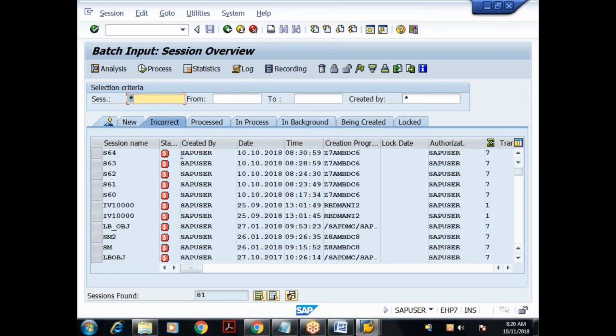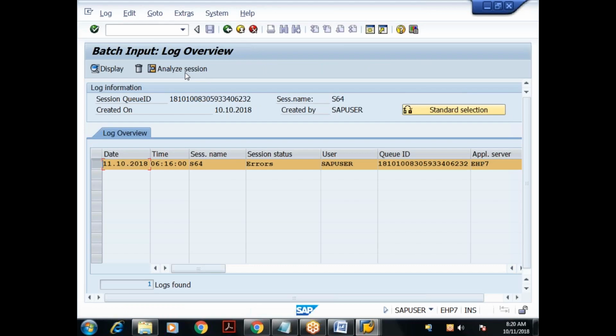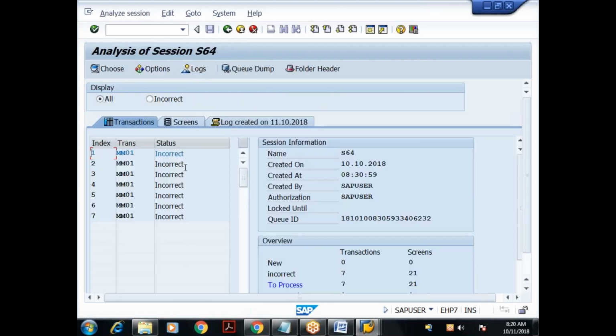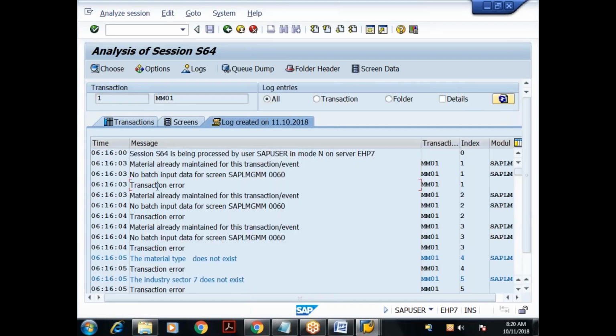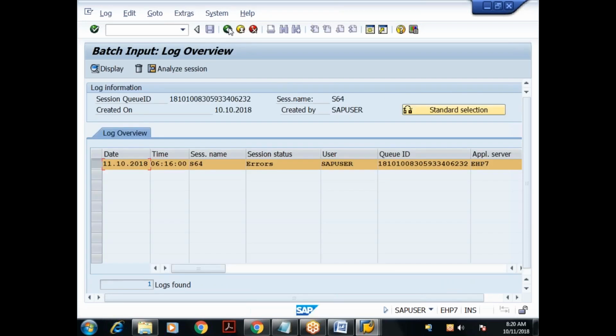I've scheduled it in the background. It has taken some time. You can check the logs for that in yesterday's case. It has generated some logs also. Right? All are incorrect. Why incorrect? Transaction error. That materials are already available. That's the reason. All are incorrect. No problem. But it is processed here.